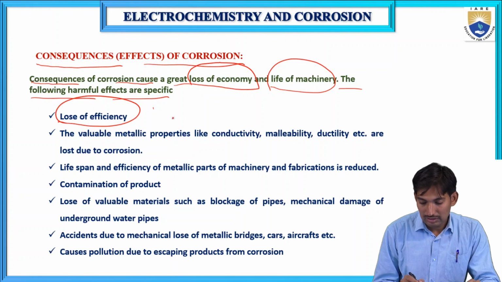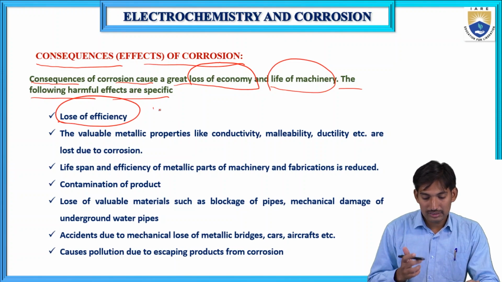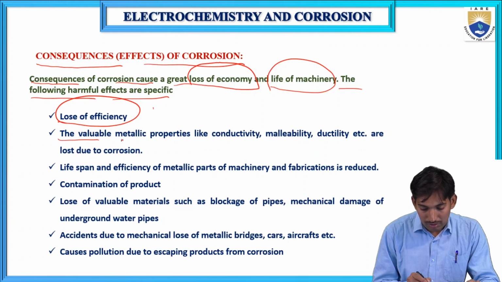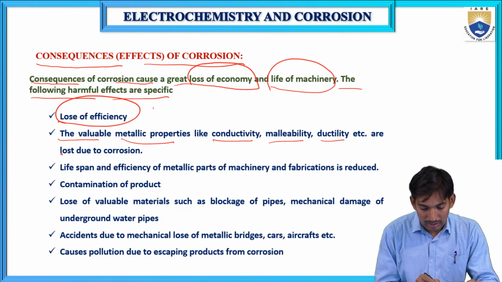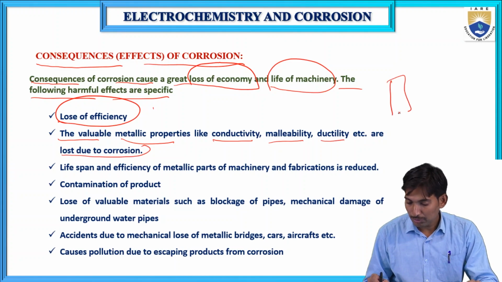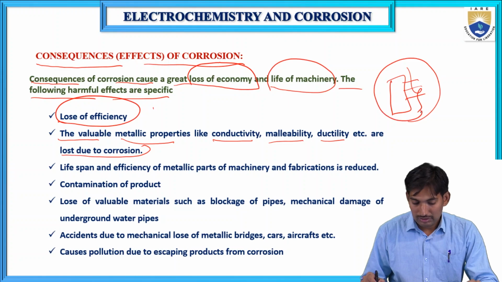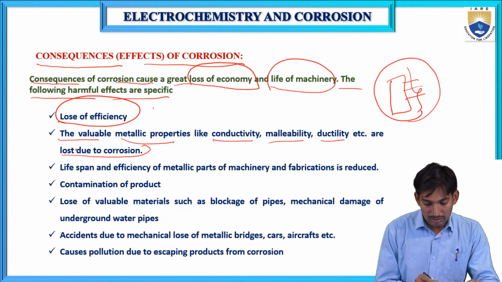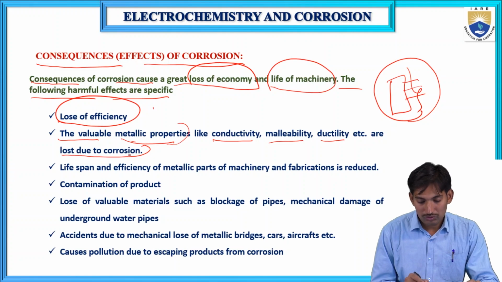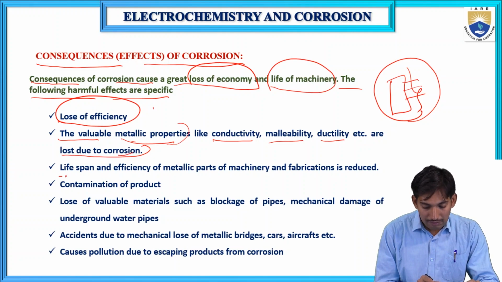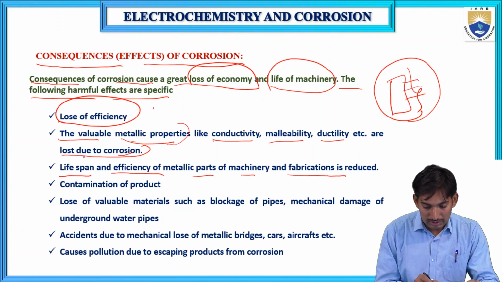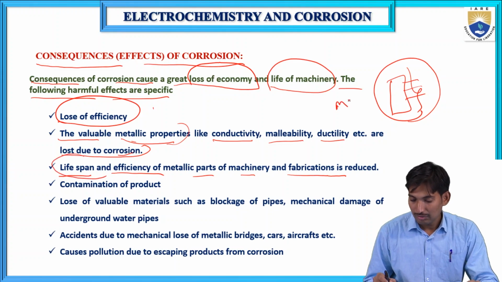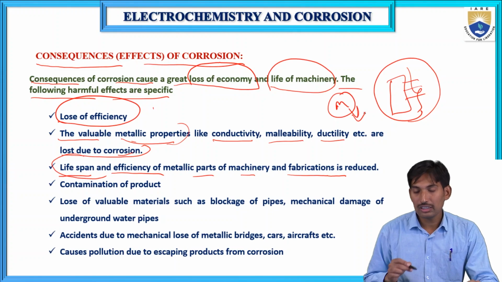Loss of efficiency: the machinery lifetime decreases with corrosion. The valuable metallic properties like conductivity, malleability and ductility are lost due to corrosion. Metal contains properties like conductivity, malleability, ductility. After corrosion, all these properties decrease. So the valuable metallic properties are lost due to corrosion. The lifespan and efficiency of metallic parts of machinery and fabrication is reduced. The lifespan of pure metal decreases after corrosion.